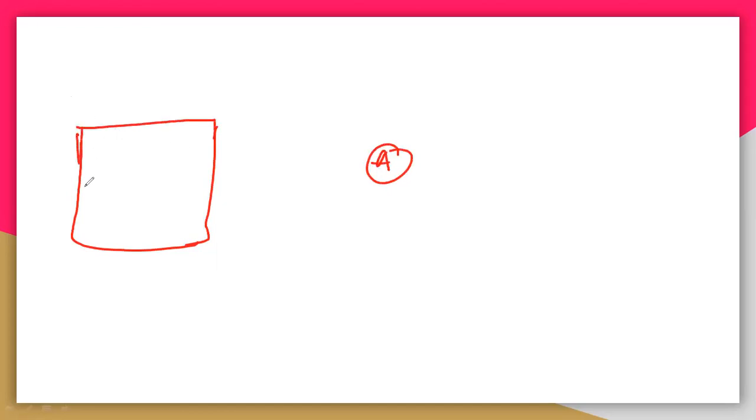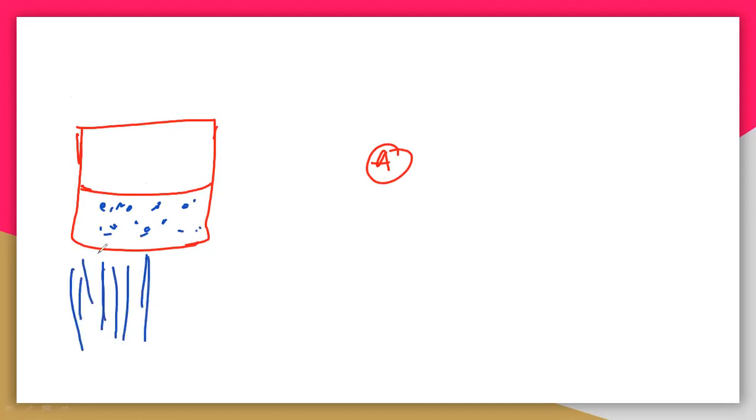So let us take an example so you can easily understand. I will take a substance A. This is a closed container, and the liquid A is there up to here. On heating, it will form vapors like this. The pressure above the liquid surface is called the vapor pressure.